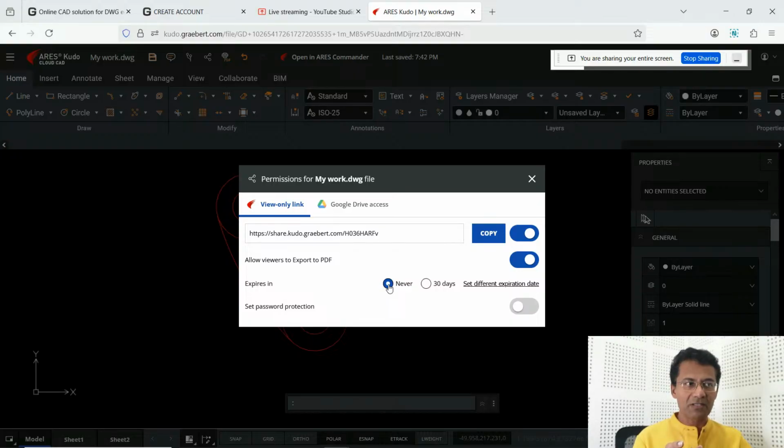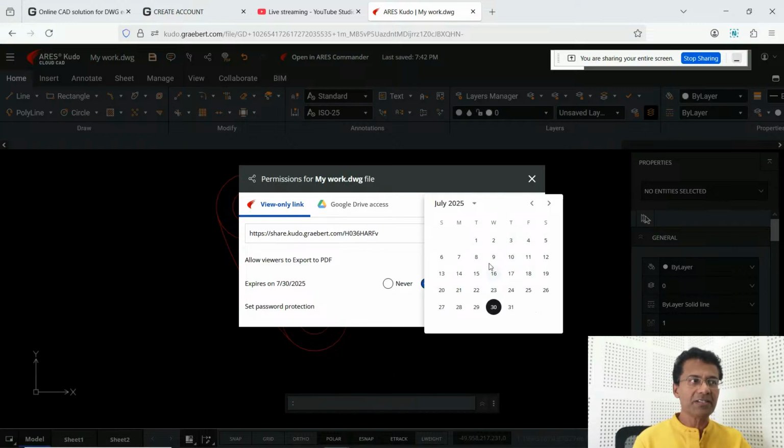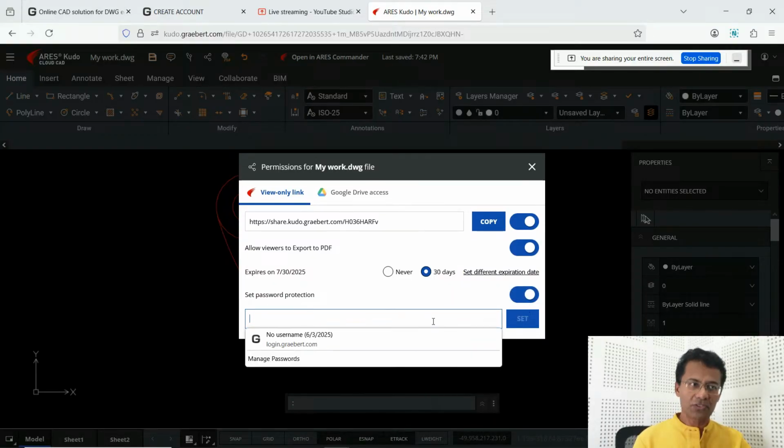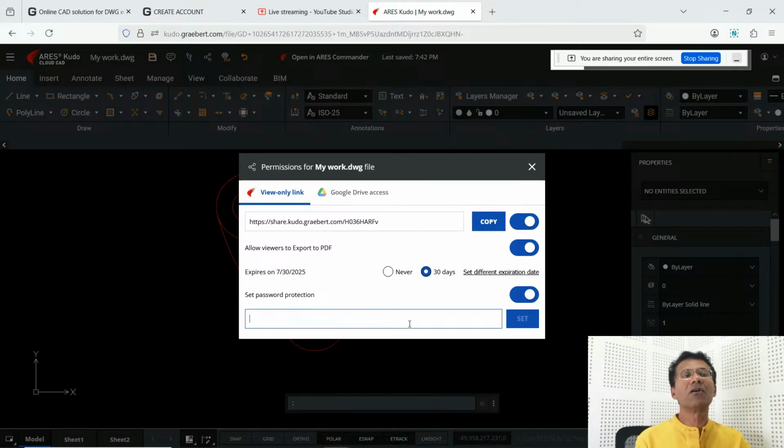If you click on never, it means your link will never expire. Anytime they can open it, they'll be able to see the file. If you click on 30 days, your link will automatically expire in 30 days' time. Or you can click on set different expiration date, and you can set a particular expiration date of your choice for this link. You can also set a password protection for this link. Okay, that's just a security option. Only when this password is given will the other user be able to open this drawing file.